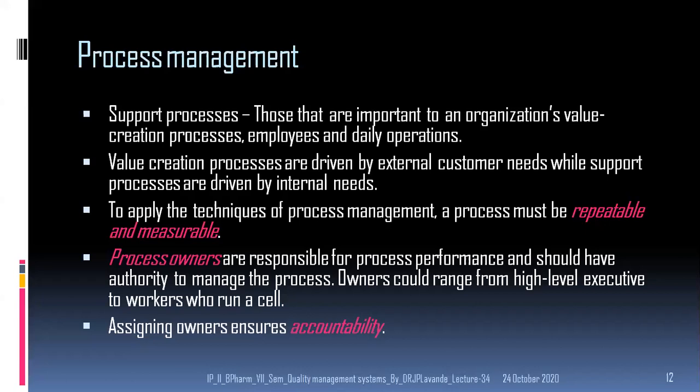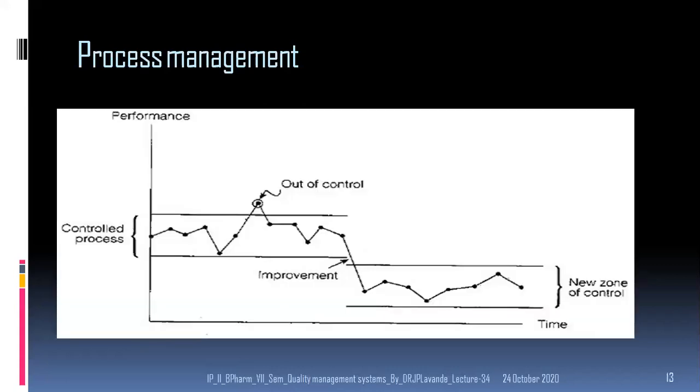The process owners are responsible for process performance and should have authority to manage the processes. Owners could range from high level executives to workers who run a cell. Assigning owners will ensure accountability.